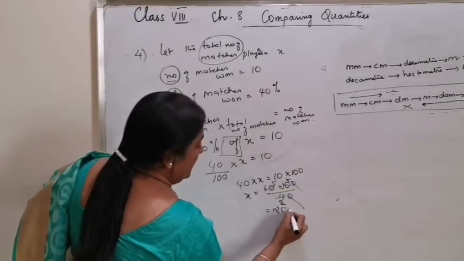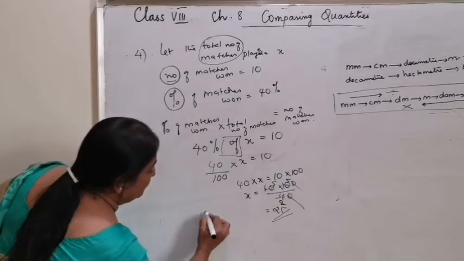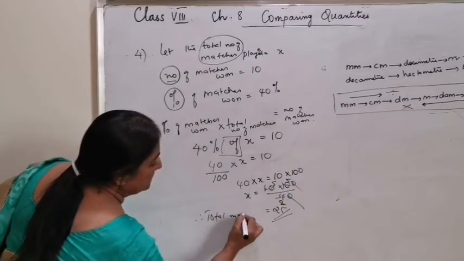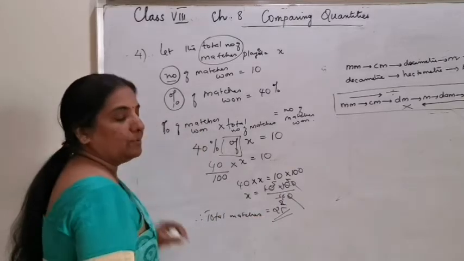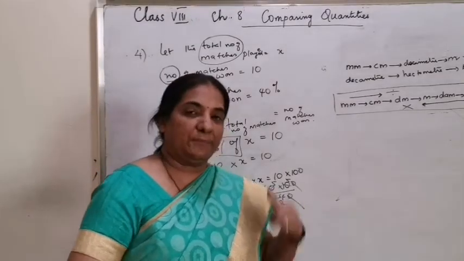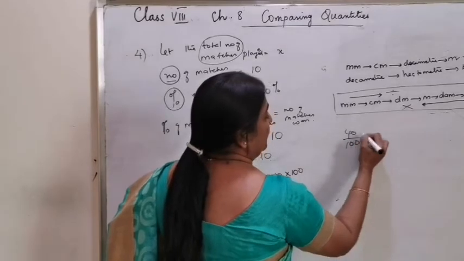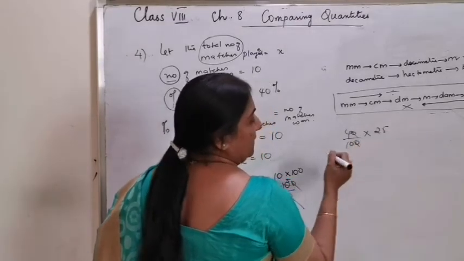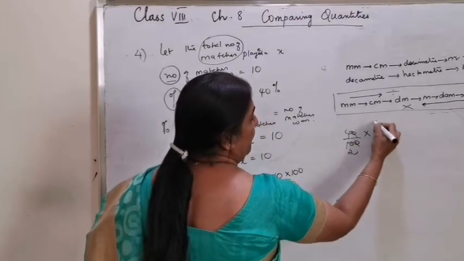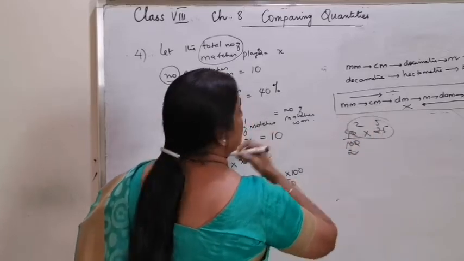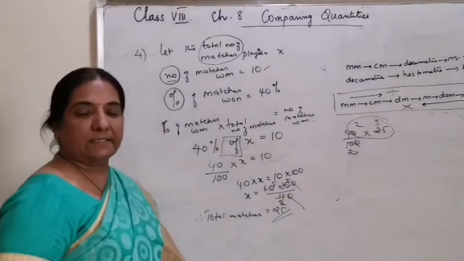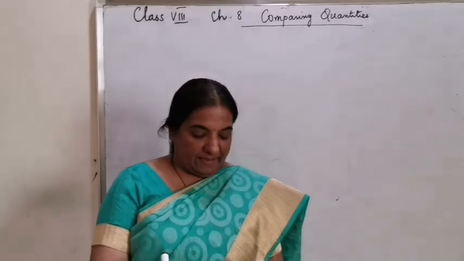So what is the total number of matches? Therefore, the total matches is equal to 25. Calculate 40% of 25 for double checking. Check what is 40% of 25. You can see here 5 2s, and see, the answer has come 10. Your answer is correct.